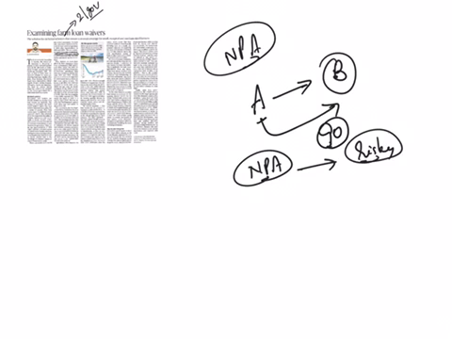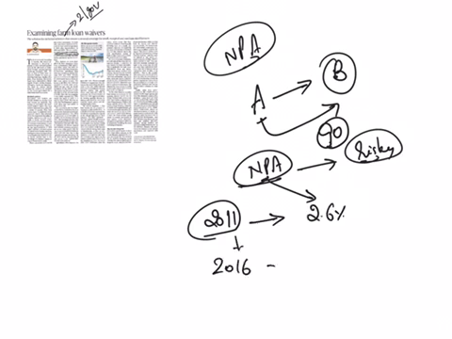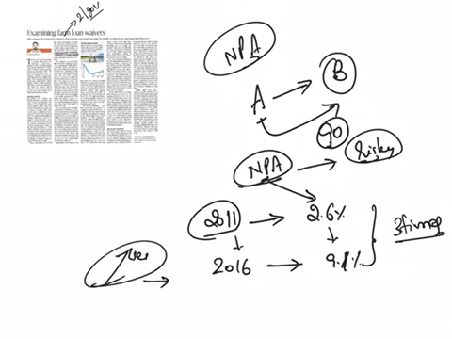In India, in 2011, out of the total loans that were lent by the banks to their customers, these non-performing assets were 2.6%. Whereas in 2016, the number has risen to 9.1%, which is almost 3 times. So these non-performing assets have risen, which has affected the financial health of the banks.